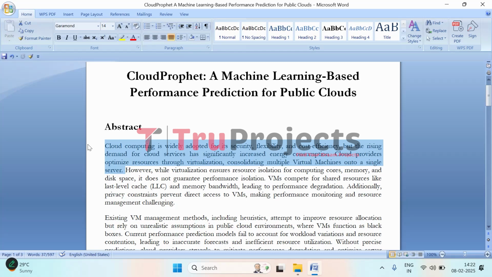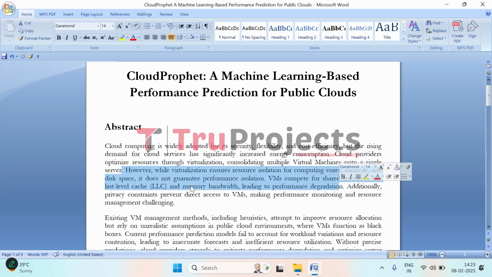Companies like Amazon, Microsoft, and Google run massive data centers where they create virtual machines. They are software based computers that share the same physical hardware. Virtualization helps to divide these resources efficiently, but it doesn't guarantee that each virtual machine gets consistent performance. They still compete for shared resources like memory, bandwidth, and cache, which acts as the computer's short term memory. If one VM uses too much, others might slow down.